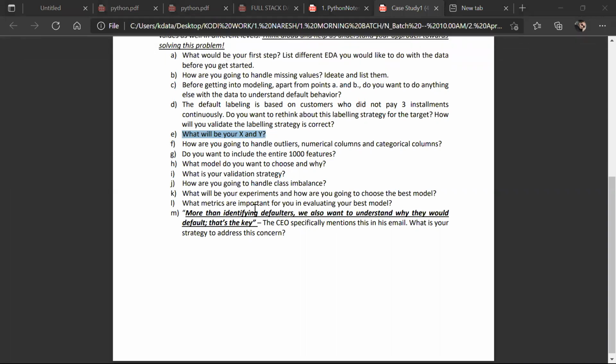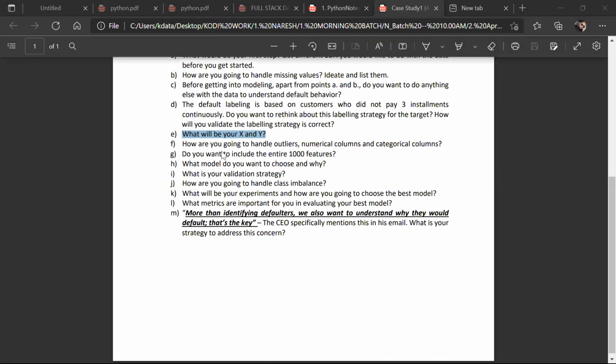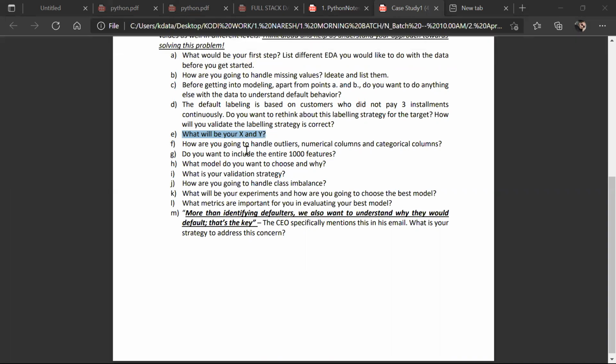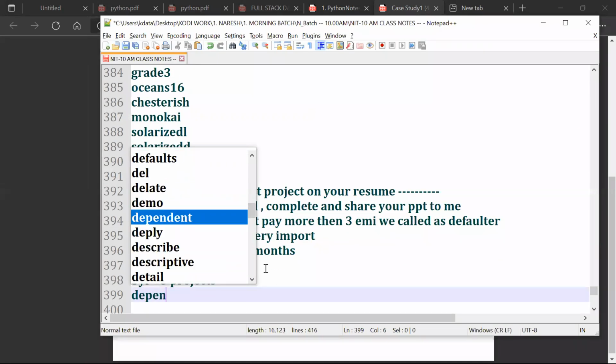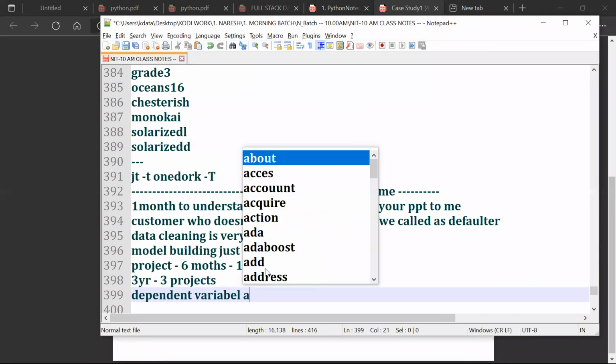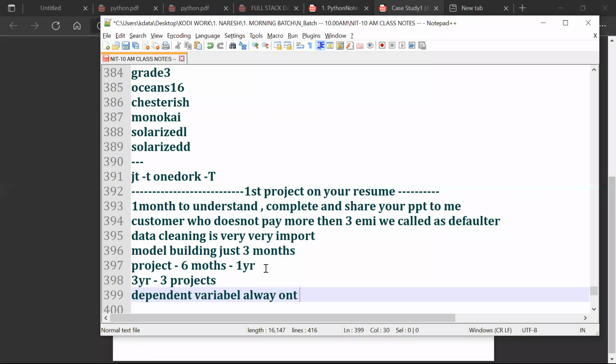In a data set, how many dependent variables can we assign? One or many? But how many independent variables? Very good, guys. Excellent. So the dependent variable will always be one. Let me write it down here. Dependent variable will always be one.